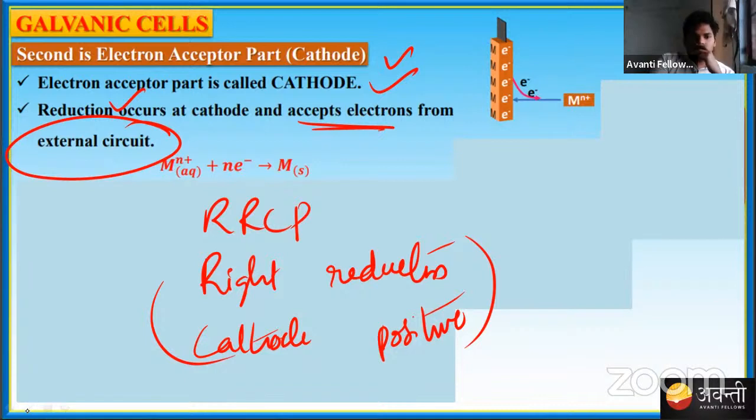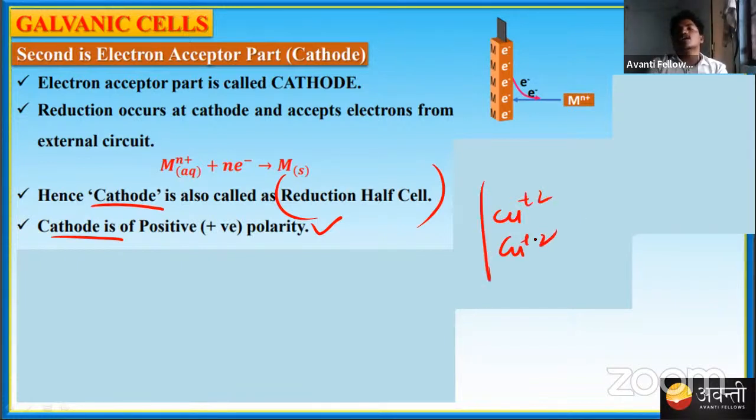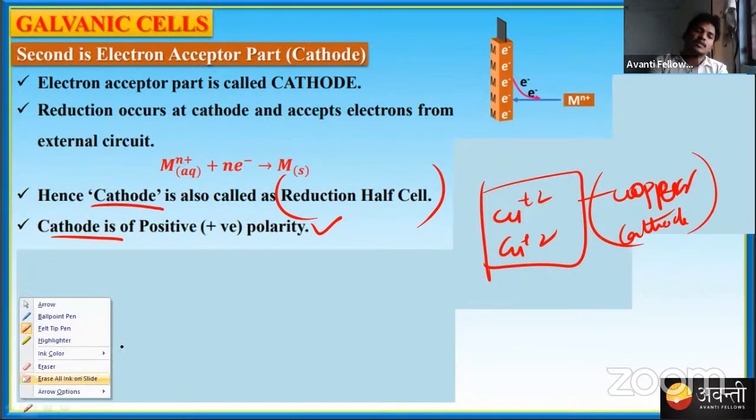So now you can see again, the cathode is called the reduction half cell. Where you call one the oxidation half cell, here you call it the reduction half cell. And the cathode is positive, where polarity is present. The cathode has a positive charge because all the copper ions are going to be present on the surface of the copper cathode. So that's why we call it the copper cathode.